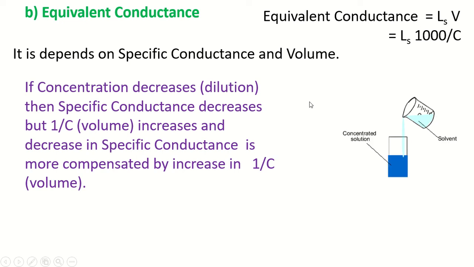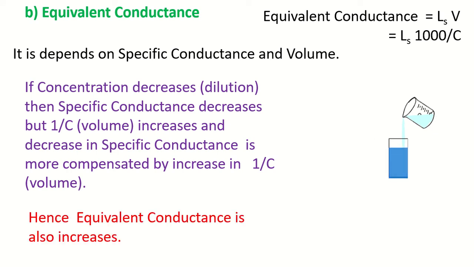Hence, the equivalent conductance increases with respect to volume, but equivalent conductance decreases with respect to concentration.